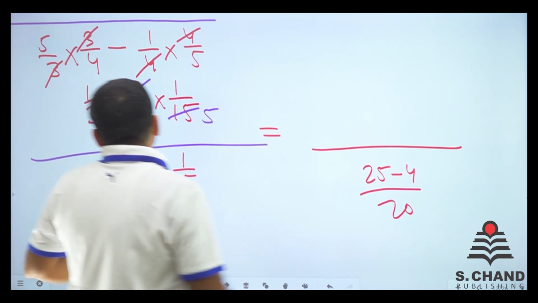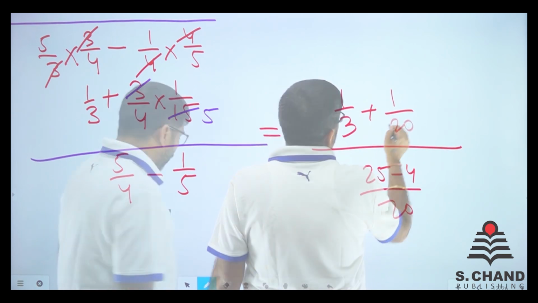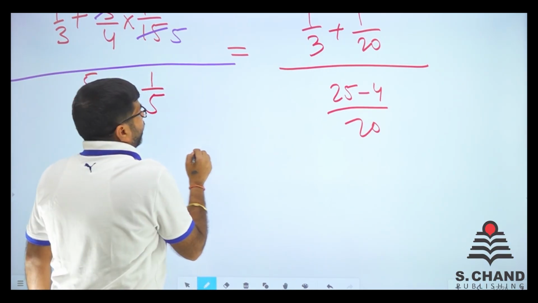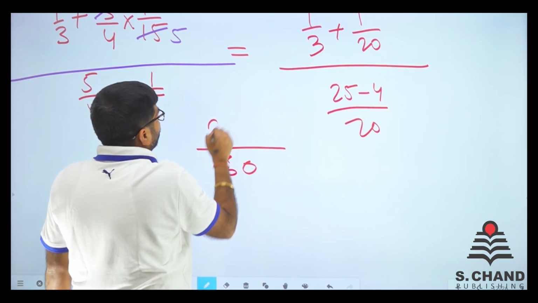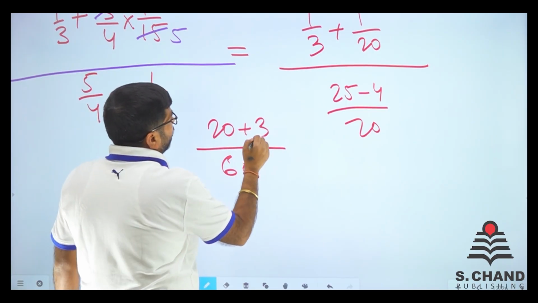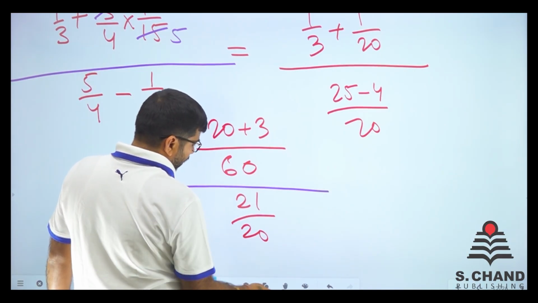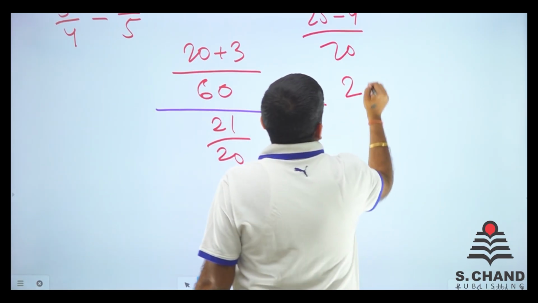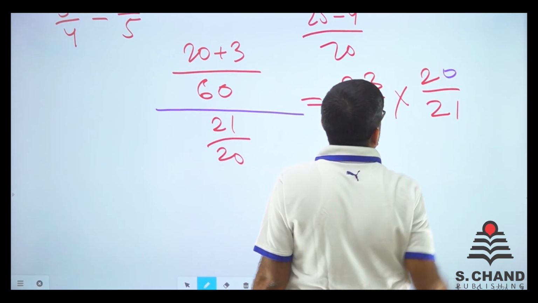What about the above one? So it is like 1 by 3 plus 1 by 20. Okay. So simplify it more. What you get here is 60 at the bottom, and 60 divided by 3 is 20. So 20 is here. 60 divided by 20 is like 3. So 3 is here. Whole divided by 21 by 20. So if it is whole divide, you can do it like multiplication. So what we can do is 23 by 60 into 20 by 21. That is the simplest way.